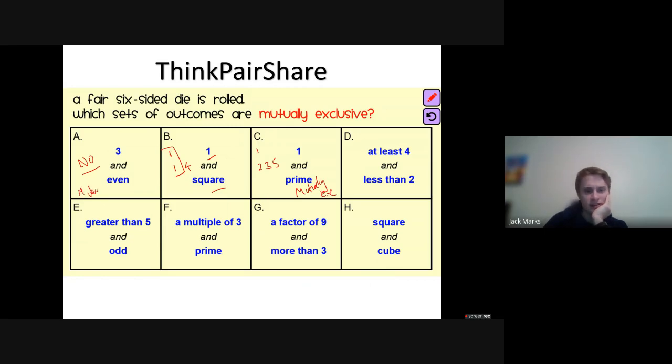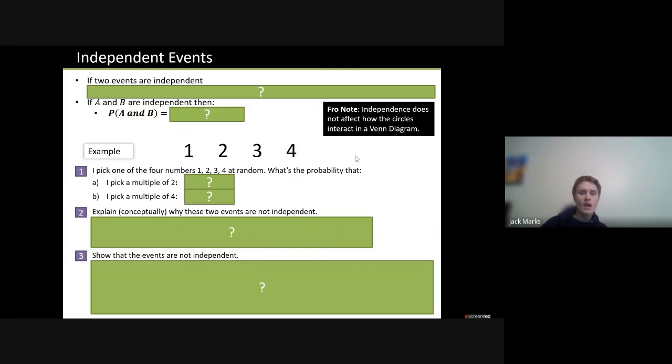When they cannot happen at the same time, they are mutually exclusive. Okay, so I'd encourage you to have a look at the rest of those events and just think about them. Can they happen at the same time? Now, this is where it gets tricky. I'm about to talk about some other vocabulary. This is completely separate. It has no connection with what we're just talking about. They are mutually exclusive if they cannot happen at the same time.